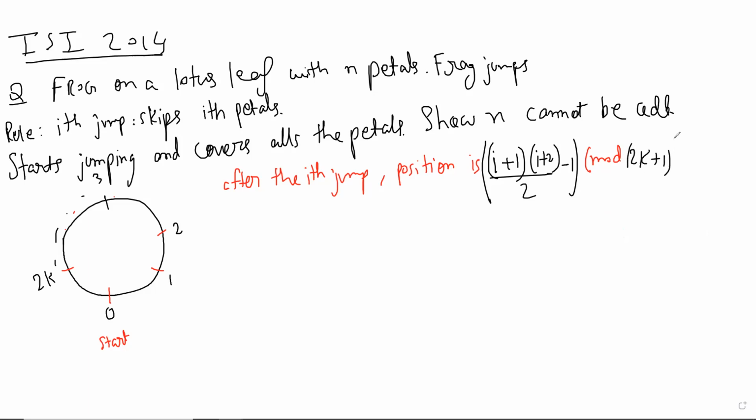So let us think about it. If you have tried the smaller cases, you would know which petal was skipped. In the first few small cases, what I was getting was that the petal numbered 1 will always get skipped.